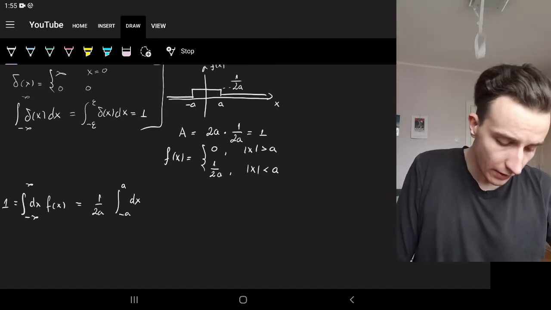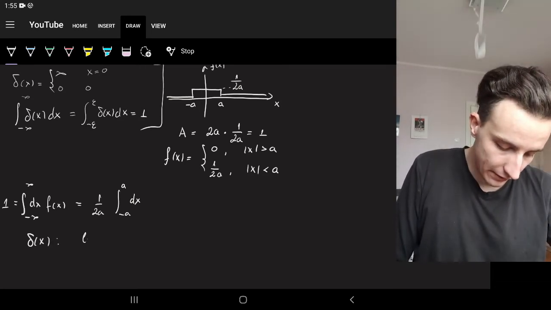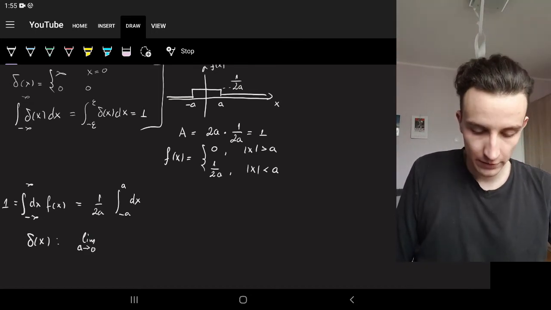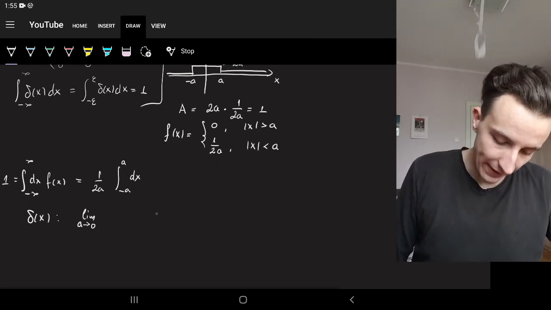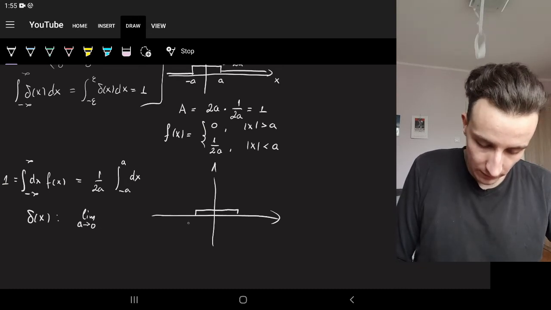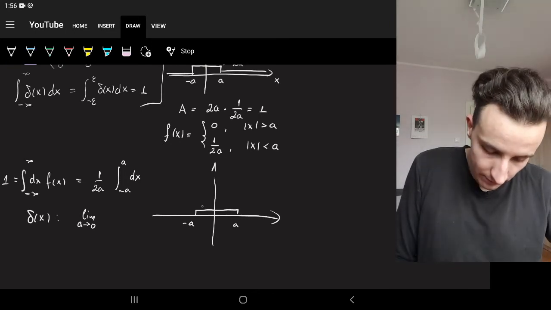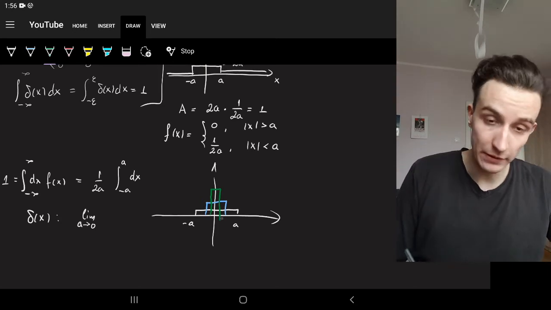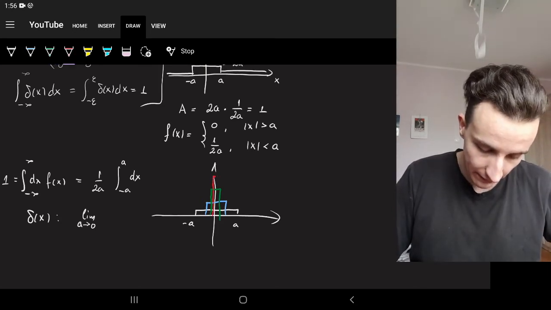And if we want the delta function, we just use the limit as a goes to 0, right? So we squeeze this rectangle. So what we would get on a graph: we started out with this from minus a to a, and then we squeeze a, but such that the rectangle has constant area.